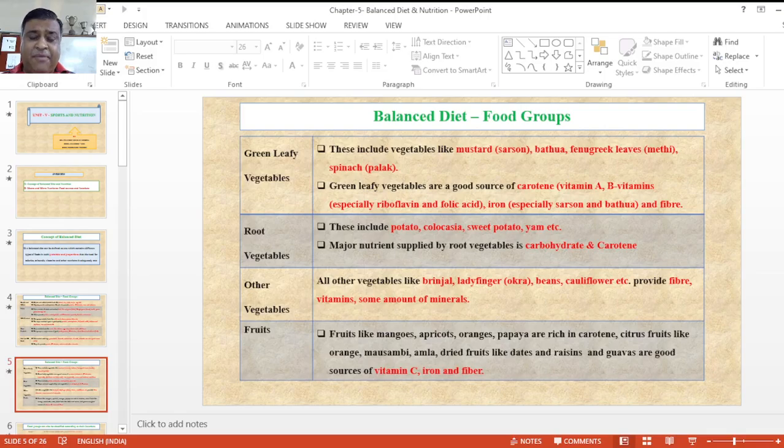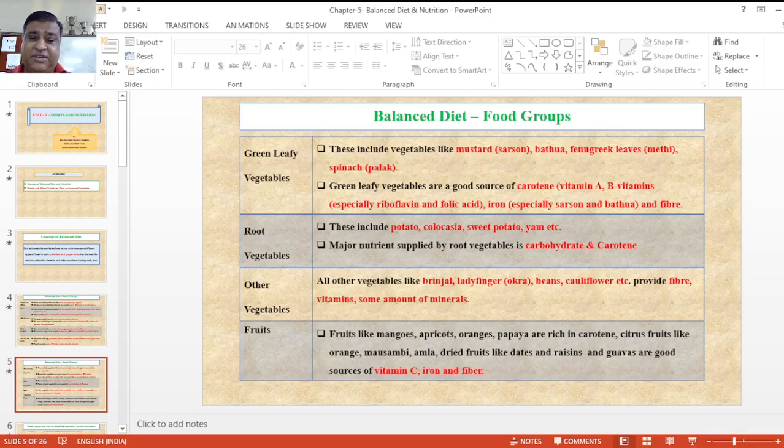Next food group is green leafy vegetables. Green leafy vegetables like mustard, sarson, then methi, spinach, palak. Green leafy vegetables are a good source of carotene, that is vitamin A, vitamin B, especially riboflavin and folic acid. Iron is especially present in sarson and different types of bathua, and different types of fibers are also present.